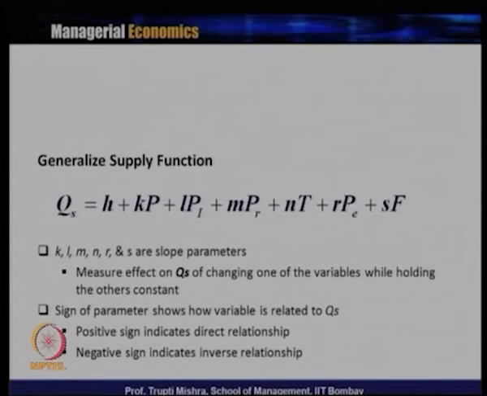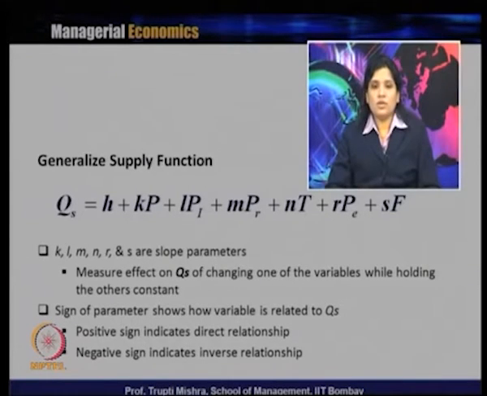Now consider the generalized supply function, which includes all the variables that influence supply. What are the variables that influence supply? The first one is the price of the product, represented through K P. H is the value of the intercept, P is the price of the product, Pi is the input price, PR is the price of related goods in production, whether a substitute or a complementary good, T is technological advances, PE is the expected future price of the product, and F is the number of producers in the market.